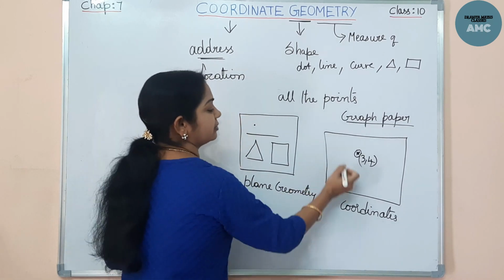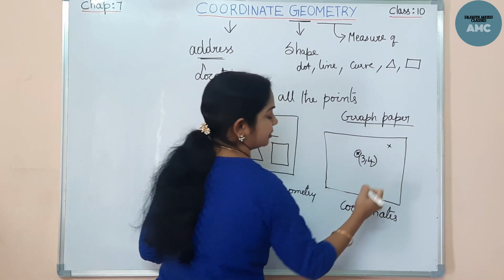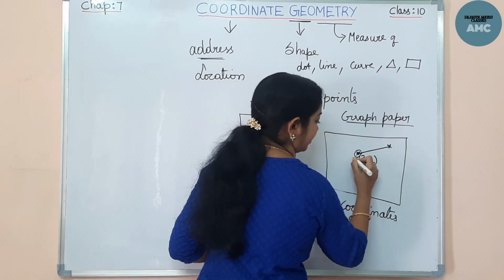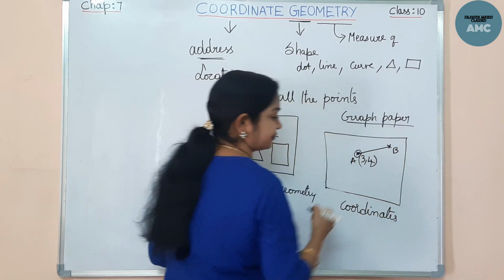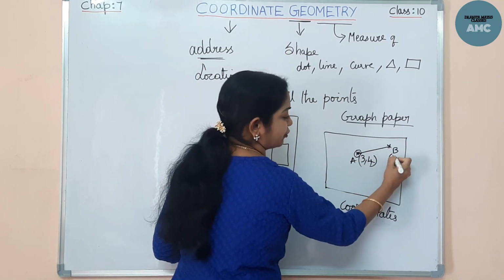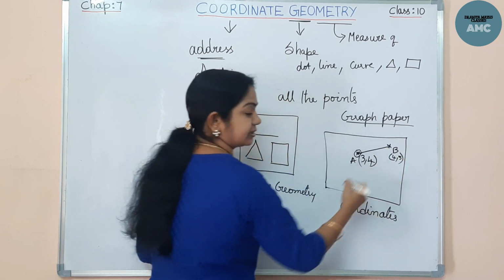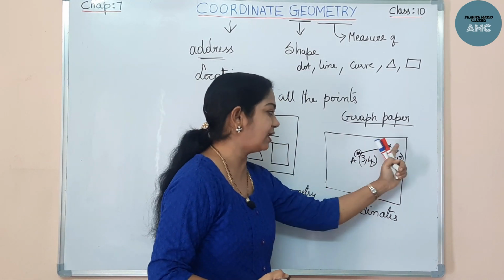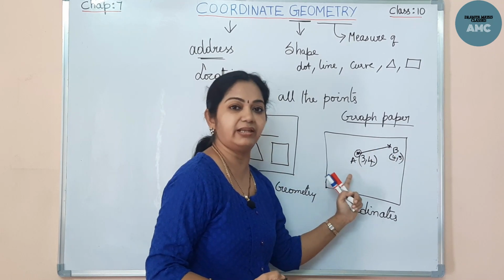Now likewise, you can take a line on the graph sheet. If I draw a line from A to B on a graph sheet, this has some other point, let me suppose 4, 5, right? So this is a point, another point B, and if I draw a line, then this is the length of the line AB.